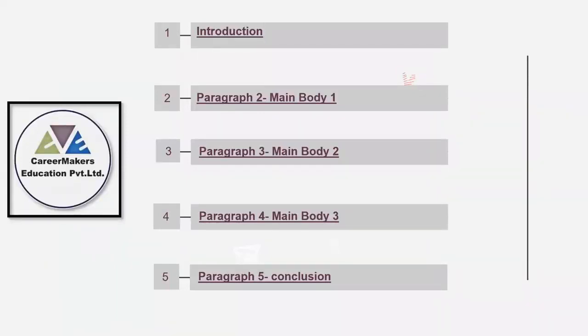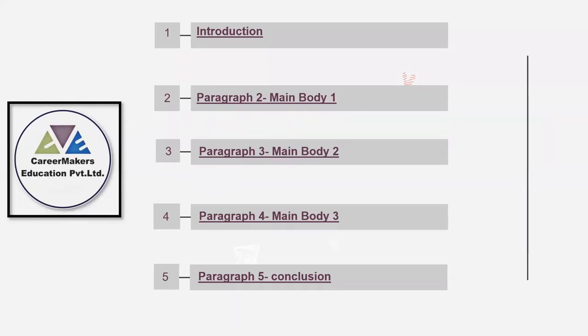Those who have already attended my earlier sessions know very clearly what type of structure we need to follow in our writing. But still, just to recall it, let's have a basic idea of what type of structure we need to follow throughout. See, the word limit for essay writing is a minimum of 250 words, and that's what we need to complete in 40 minutes, right?